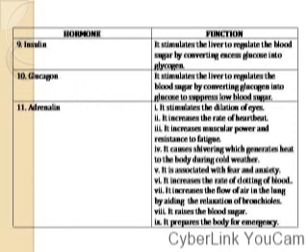It is the pancreas, or islets of Langerhans, that secretes these two hormones, that is insulin and glucagon. Now let us look at the function of insulin. Insulin stimulates the liver to regulate the blood sugar by converting excess glucose into glycogen.